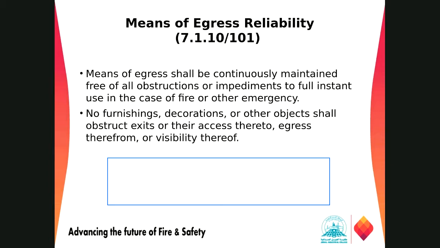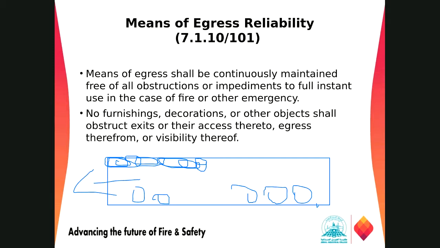They used to put some kind of storage inside the stairs. At some locations they put storage, but that is not allowed by NFPA. If that storage catches fire and someone is using the means of egress, it is not safe for them to be exposed to that heat and fire. So we should not allow any kind of obstruction in the means of egress, which is designed based on the requirement.